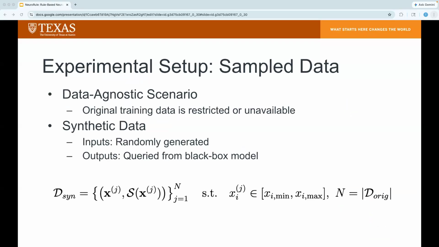To investigate the robustness of this framework in a data agnostic scenario, the data preparation is extended to a configuration where only the trained black box model is available. Essentially, the neural network is used to create a model sampled dataset to act as the training data for the rule set models. So the input points are randomly generated according to the upper and lower bounds of the original training set, and the output labels are generated by querying the black box model. This setup basically allows evolution to capture the structural logic of the neural target through the distillation pipeline, as well as a distributional sampling of the target model through this synthetic data process.